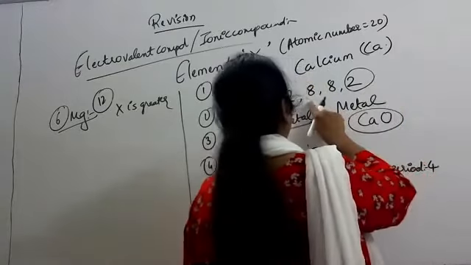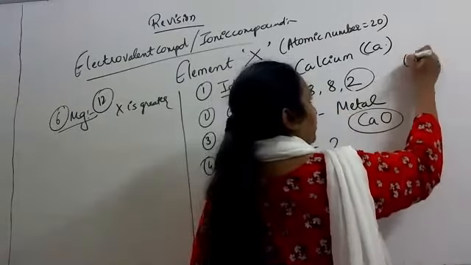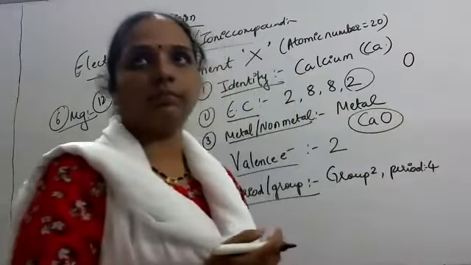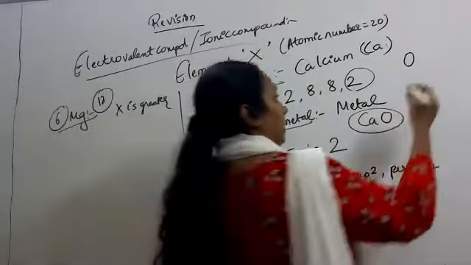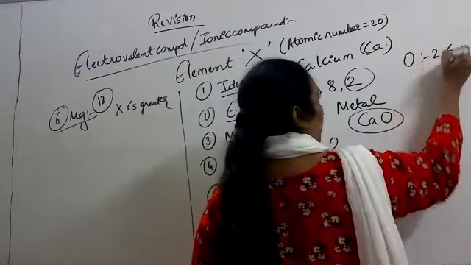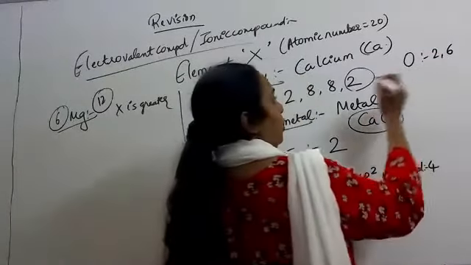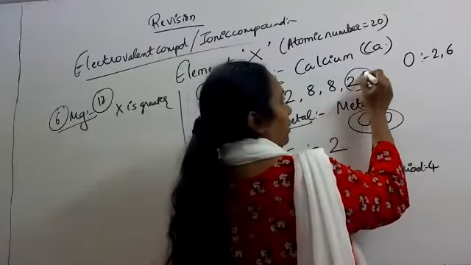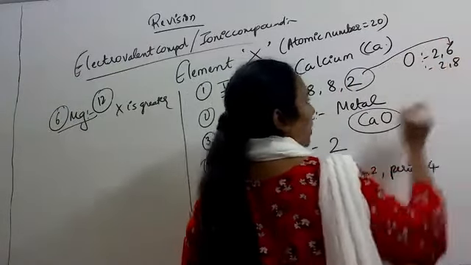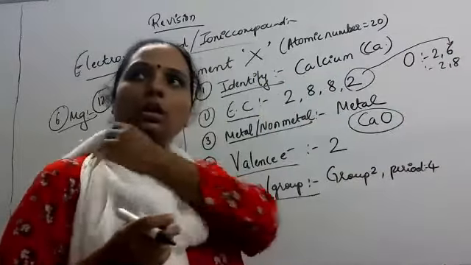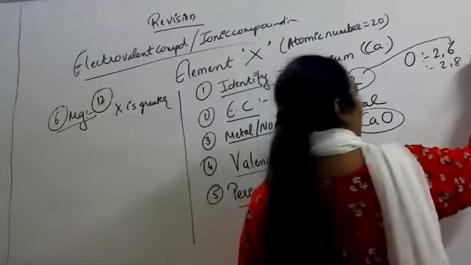Calcium is 2, 8, 2. Oxygen is how much? 2, 6. Correct? तो ये octet कैसे complete होगा? It is going to donate this electron to oxygen. So oxygen will become 2, 8. Correct? According to the nearest noble gas, neon.